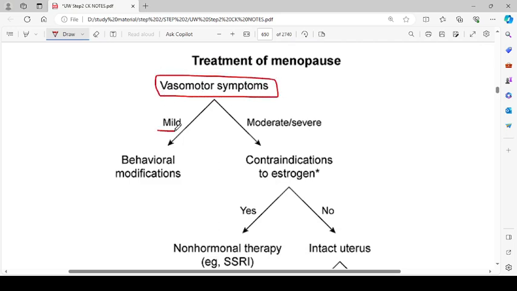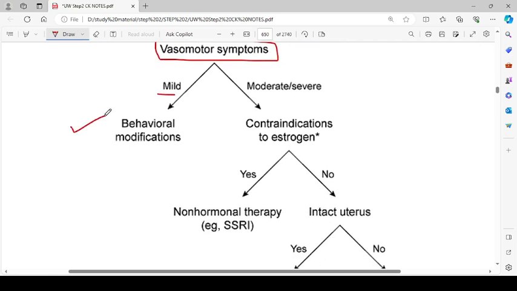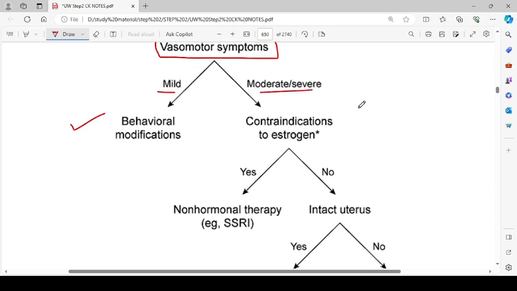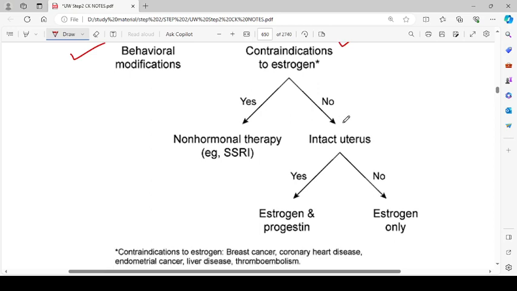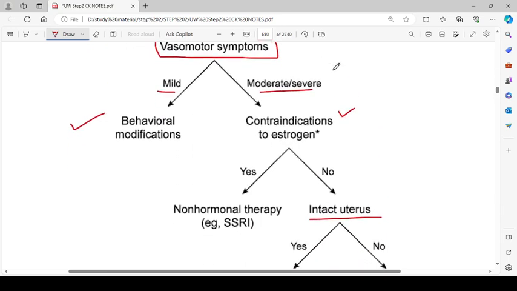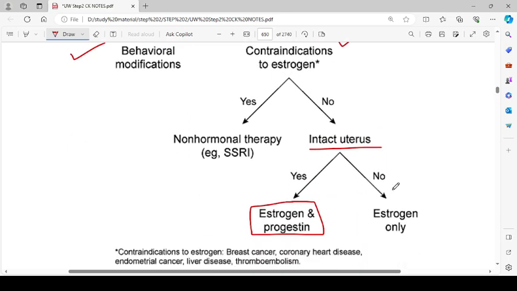If they are mild, we go with the behavioral modifications. If they are moderate or severe, then we check for contraindications to estrogen. If there are no contraindications and there is an intact uterus, we go for estrogen and progestins. And if there is no contraindication to hormone replacement therapy or estrogen, and there is no uterus, like the woman had a total hysterectomy before for some reason, then we give estrogen only.